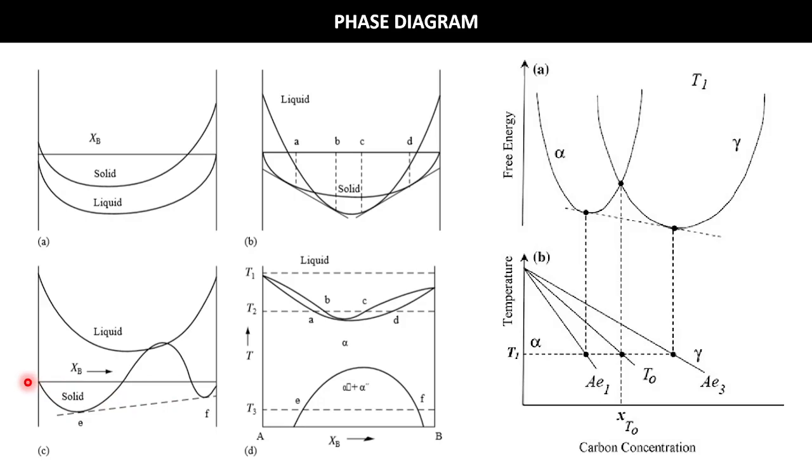So one solid is stable, then there is a sharp rise in the Gibbs free energy, and then again another solid is stable. In between these two solids we have a mixture of alpha and alpha prime phases, okay. Here the lattice parameter value is different, and here the lattice parameter value is different, and in this zone they are trying to separate out. They are trying to form a mixture of these two.